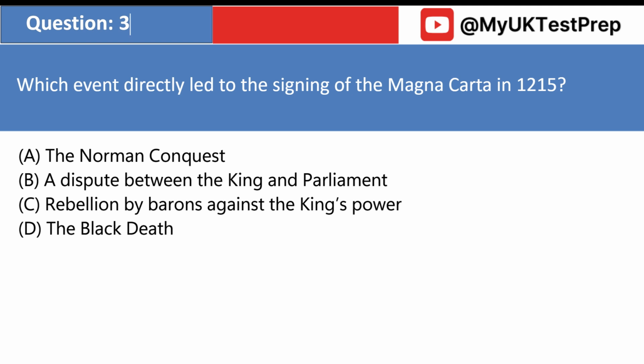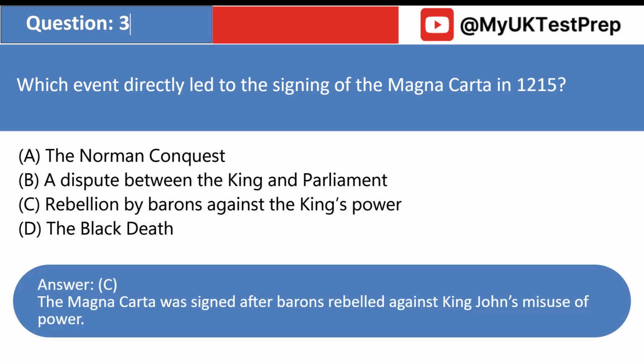Which event directly led to the signing of the Magna Carta in 1215? A. The Norman Conquest. B. A dispute between the King and Parliament. C. Rebellion by barons against the King's power. D. The Black Death. Answer: C. The Magna Carta was signed after barons rebelled against King John's misuse of power.